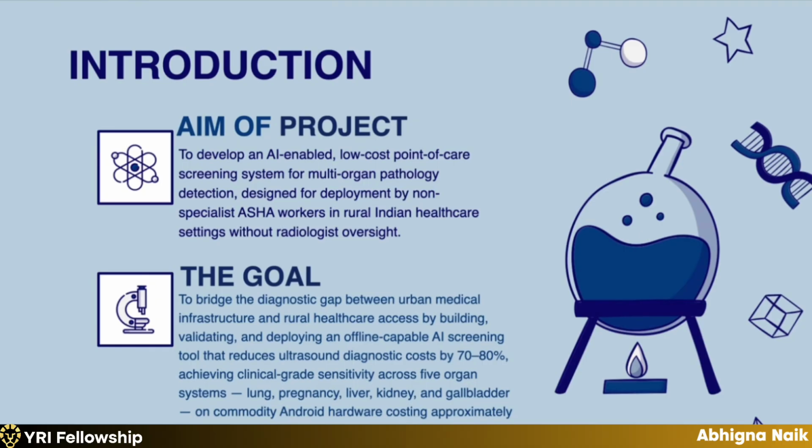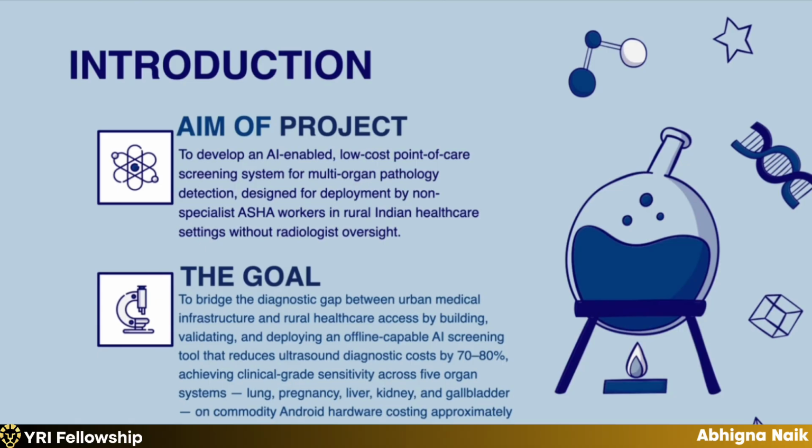Essentially, our aim was to develop an AI enabled low cost point of care screening framework, which can be deployed by any non specialist worker. And we wanted to achieve clinical grade sensitivity across 5 organ systems. So we targeted lungs, pregnancy, liver, kidney, and gallbladder.